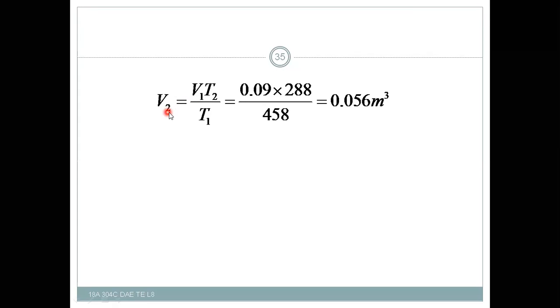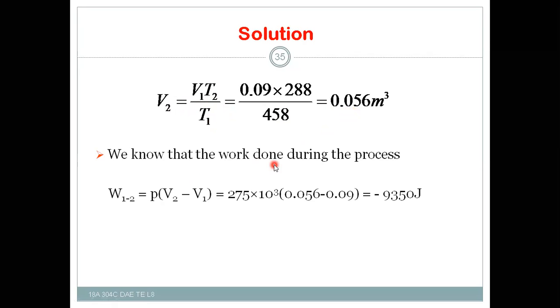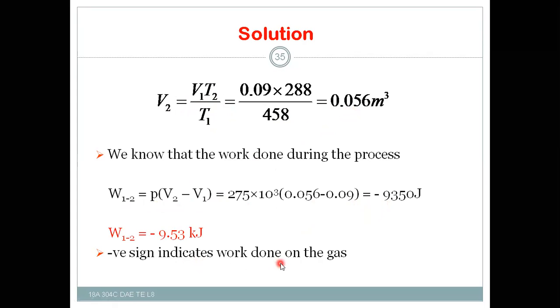After substitution of V1, T2 and T1, you got V2 equal to 0.056 meter cube. Then we know that work done during this process, W1-2 is equal to P into (V2 minus V1), then you will get minus 9350 joules. That is, the negative sign indicates that the work is done on the gas. So here in this case we completed this problem.